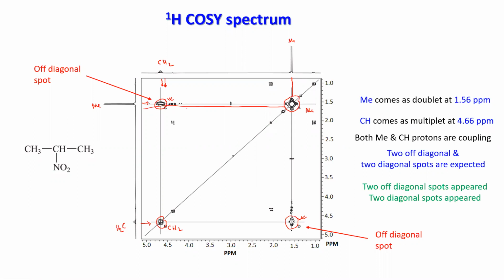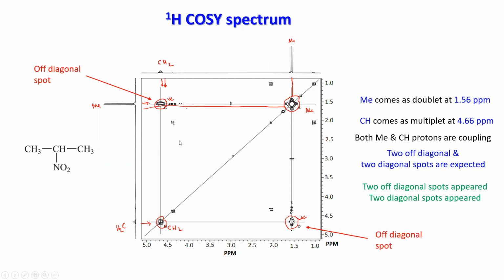Now from this spectrum, even if you don't have the structure, just looking at it you can tell that CH2 and methyl are coupling, and the molecule has methyl and CH2 and no other proton system. If you look at the values, you can further predict that CH2 has a higher value than methyl, so CH2 is definitely connected with some electronegative atom. And from the splitting you can tell that methyl is a doublet and CH2 is a multiplet, which means they are connected directly to each other.